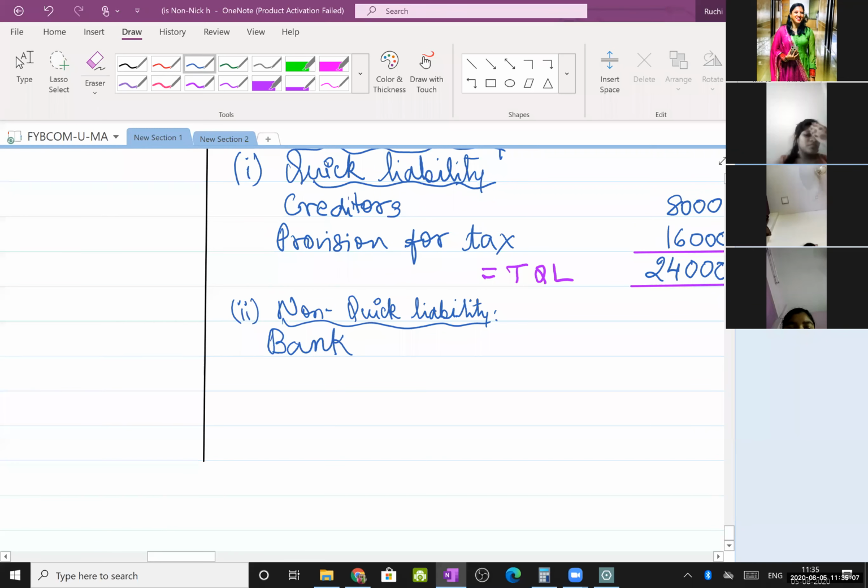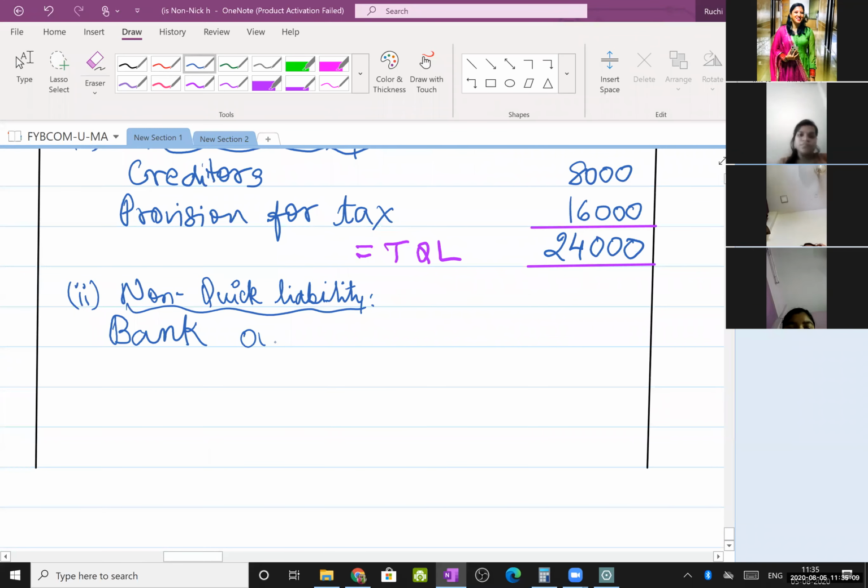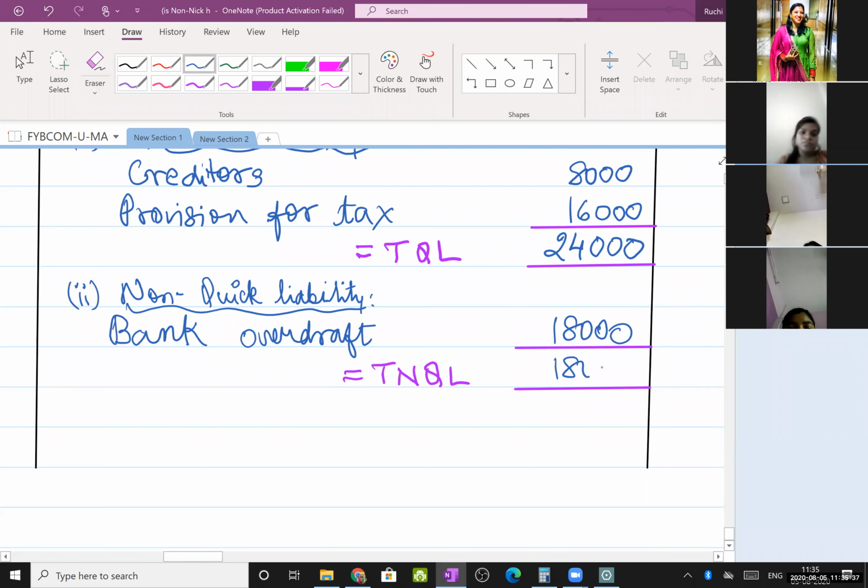Bank overdraft, 18,000. There's only one item. Total it. This is known as total of non-quick liability. How much? 18,000.